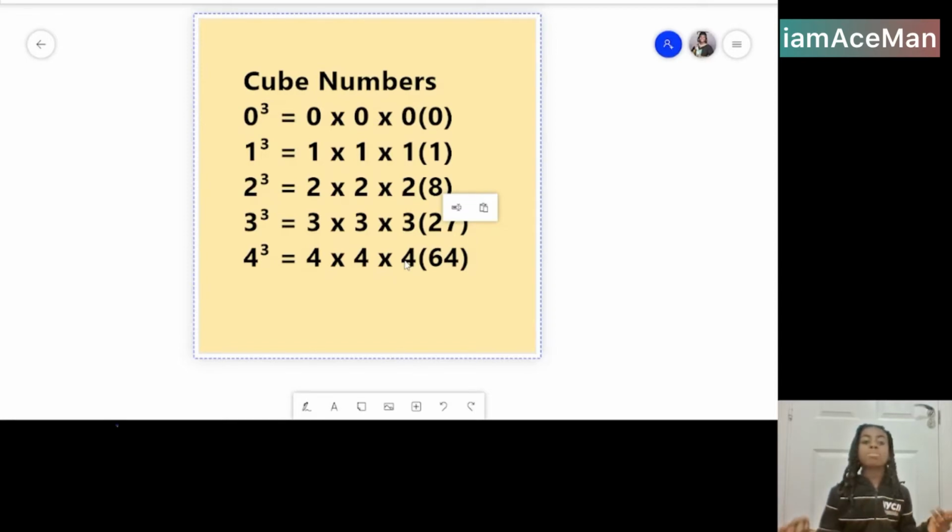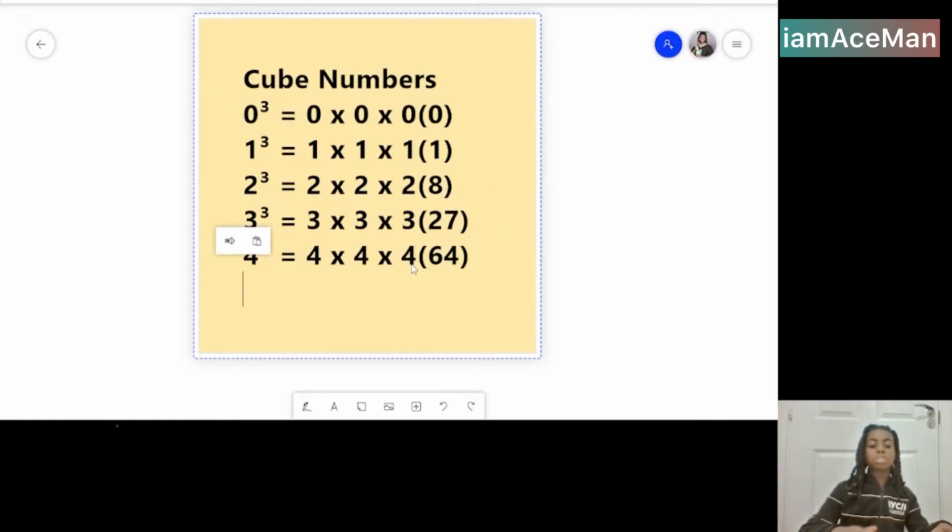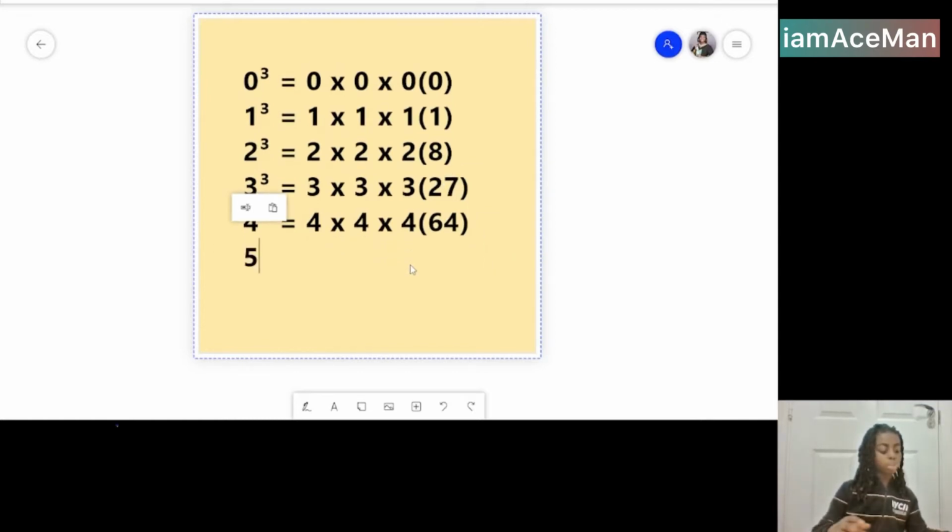That's worth remembering because in your sequences, if you get 64 and other square numbers, it could be a square number sequence, and if you get 64 and a bunch of cube numbers, it could be a cube number sequence. So let's get back into what we're doing.